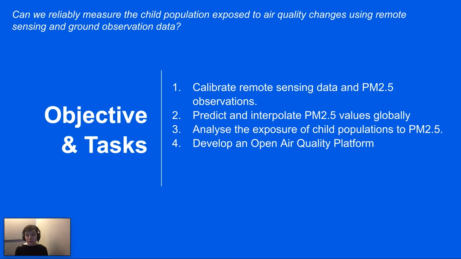The method we use to model global PM2.5 concentrations is as follows. First, we calibrate remote sensing data using Google Earth Engine and ground observations of PM2.5. We then use this to develop a machine learning model to predict and interpolate PM2.5 values globally. We analyse children's exposure to PM2.5 changes during COVID-19 lockdown events using child population density and school location data. And we develop an open air quality platform for UNICEF's regional offices to visualise regions of high air pollution.